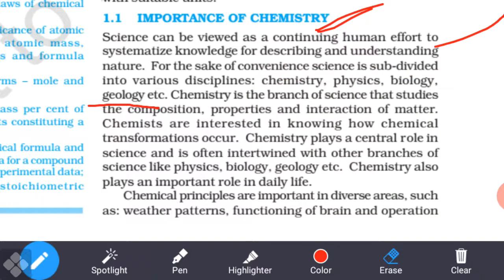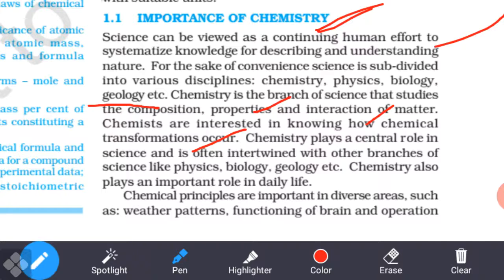Understand? So chemistry is the branch of science that studies the composition, properties, and interaction of matter. Chemists are interested in knowing how chemical transformations occur, how chemicals are formed, different types of matter, along with the composition of the mixture of substances.